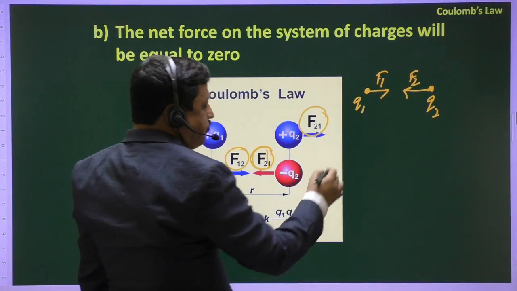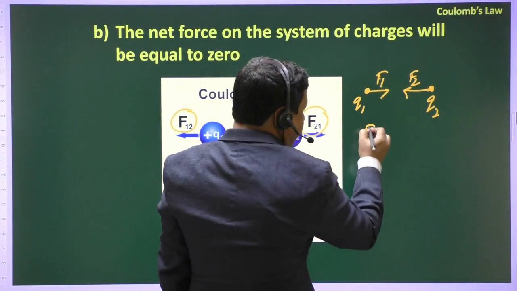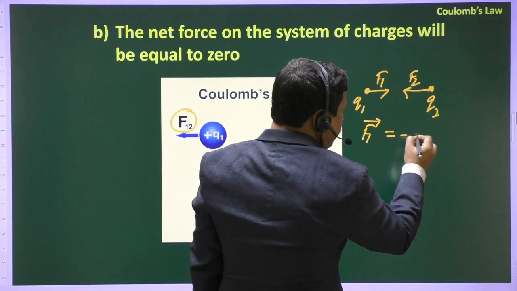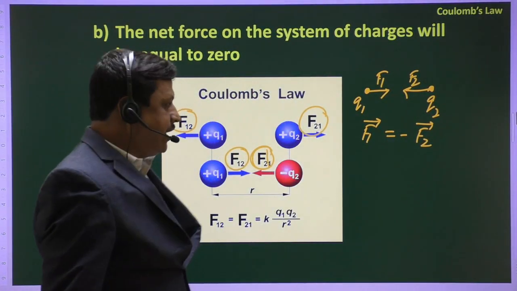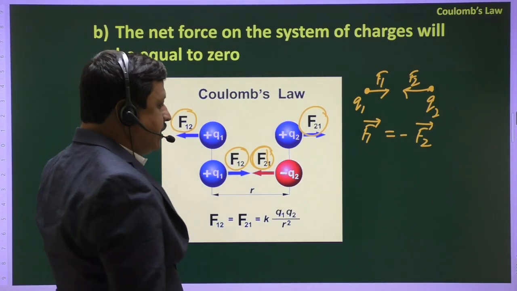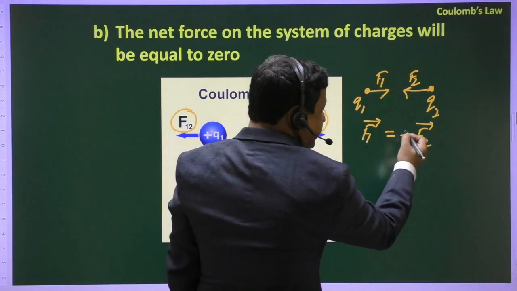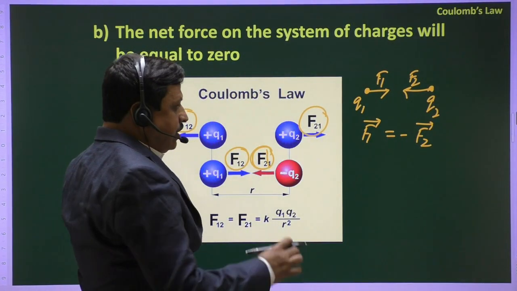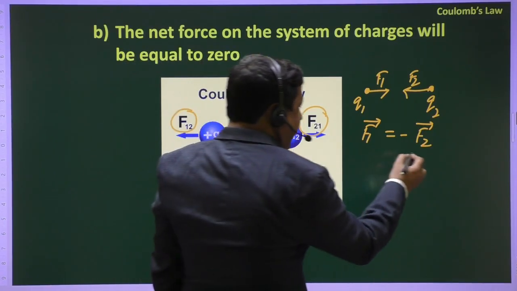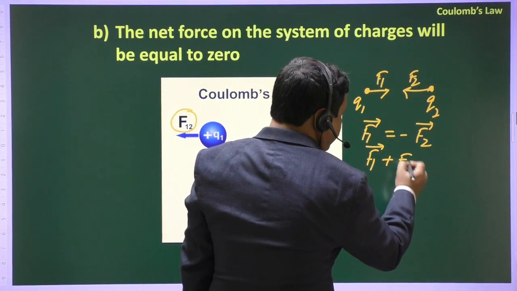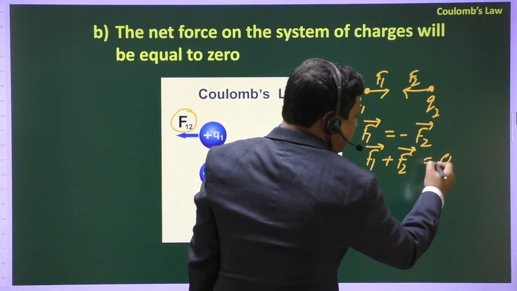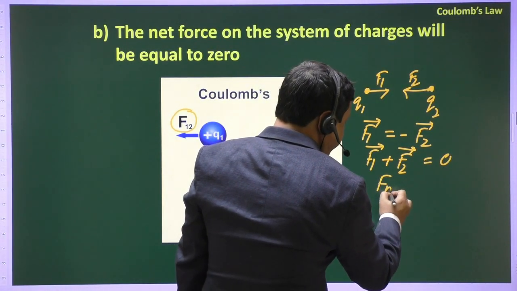According to the properties, we know that F1 is equal to minus F2 because their magnitude is the same but opposite in direction. That means this negative sign determines the opposite direction. That means F1 plus F2 will be equal to 0. That means F net will be 0.